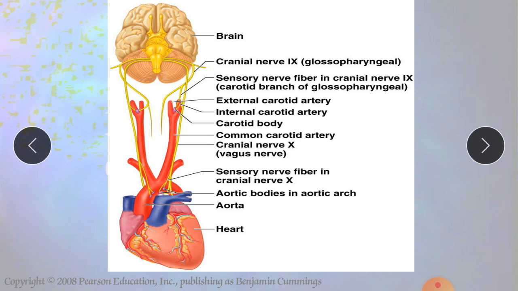Now here is the regulation of the respiratory center, how it occurs from brain to heart, that we will see here. The basic rhythm of respiration set and coordinated by the inspiratory area can be modified in response to input from other brain regions, receptors in the peripheral nervous system, and other factors.